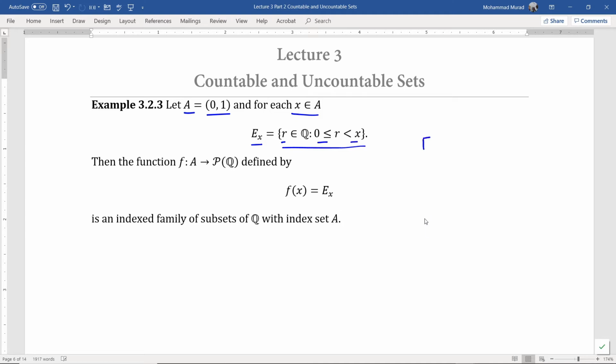For example, E half would be the set of all rational numbers such that r is larger or equal to 0, but strictly smaller than half. Then the function f from A to the power set of the set of rational numbers, defined by f of x equals E sub x, is an indexed family of subsets of Q with an index set A.